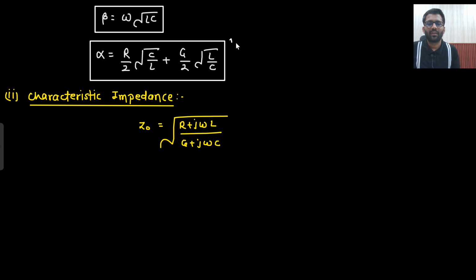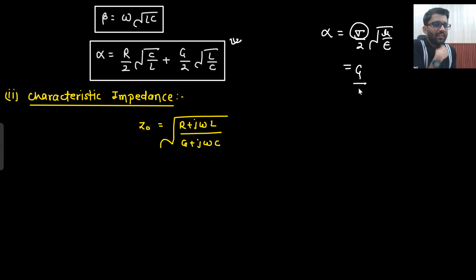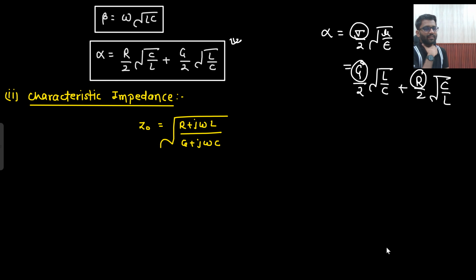Try to remember it, okay? Do you remember the value of alpha for the low loss case? That was sigma/2 √(μ/ε), right? Sigma was the conductivity. So here conductivity is G, so G/2 √(L/C). Now if you need to write down for R, then R/2. This is conductivity, but this is resistance, so just take the reciprocal: √(C/L).